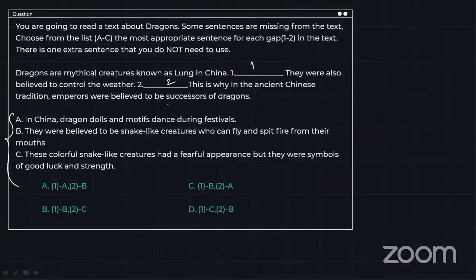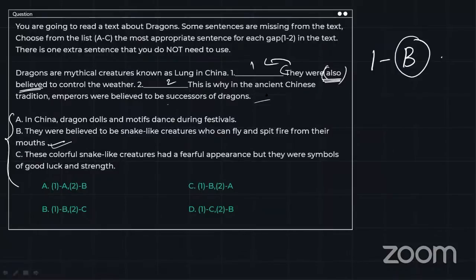Now, we have used they were also believed. That means we have already written a statement that has believed or belief or some sort of belief in the sentence preceding this one, because we have used also over here, right? The hint word also, which is the sentence. We can go with sentence B. They were believed to be snake-like creatures who can fly and spit fire from their mouths. Continuing, they were also believed to control the weather. So we are going to go with statement B in the first blank, followed by dash.